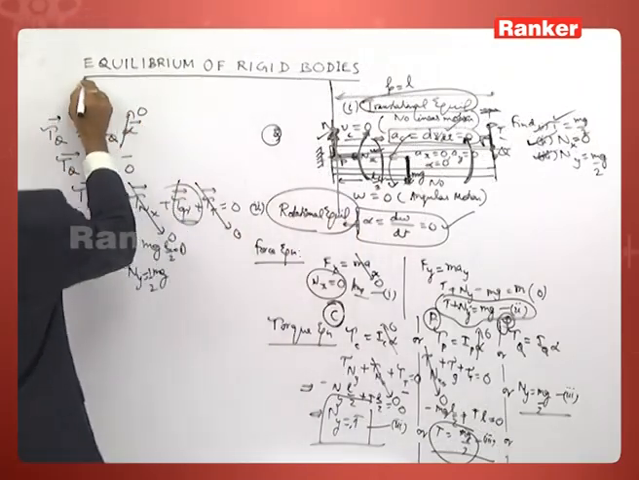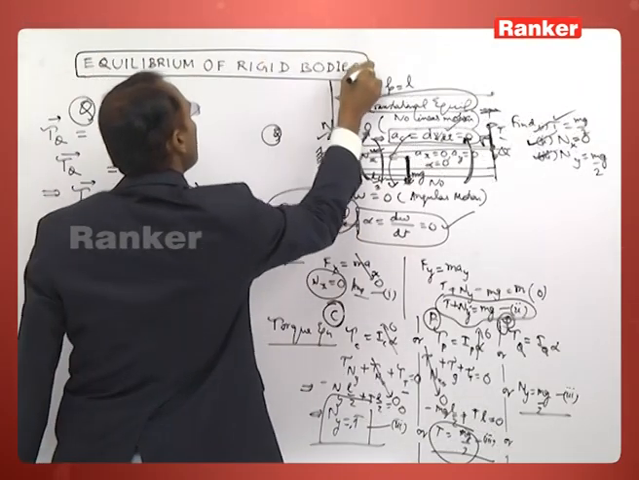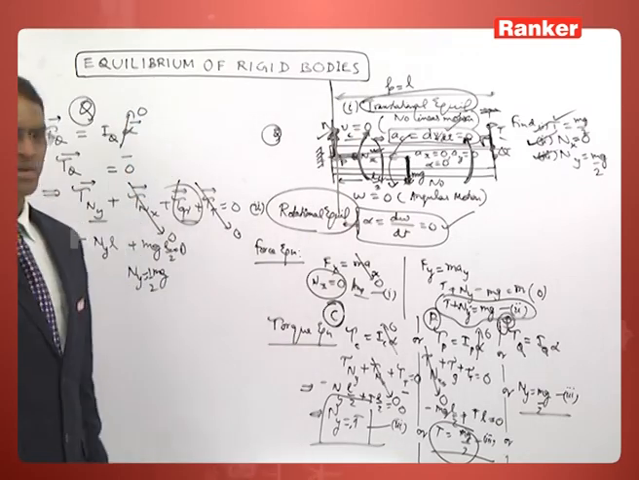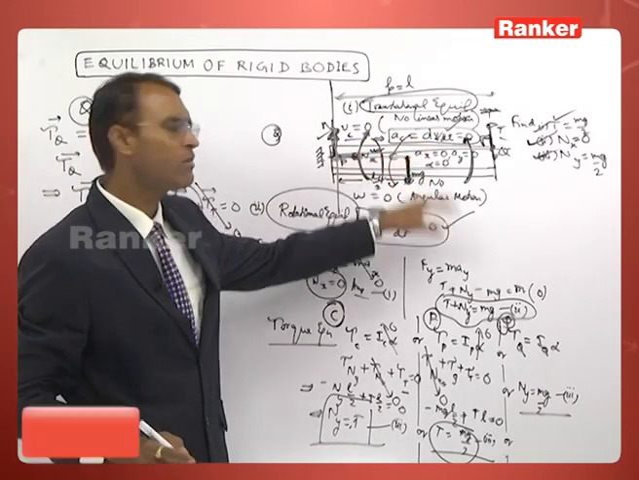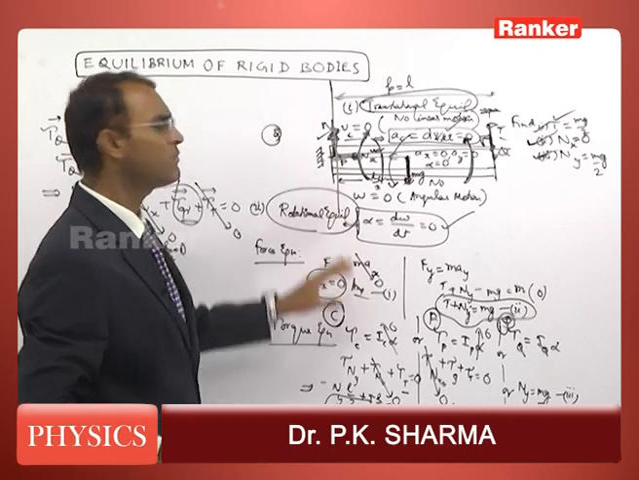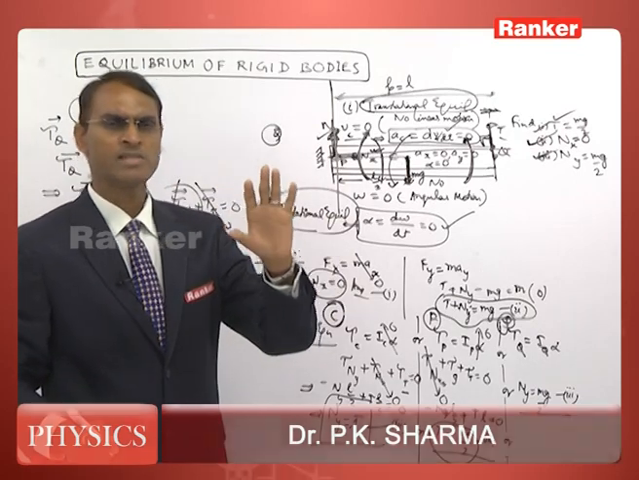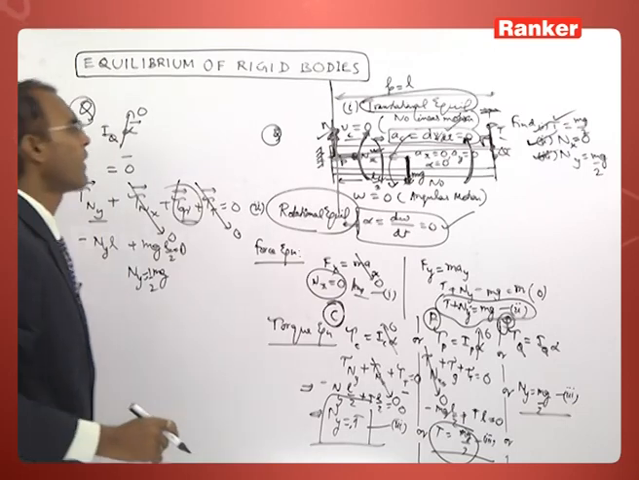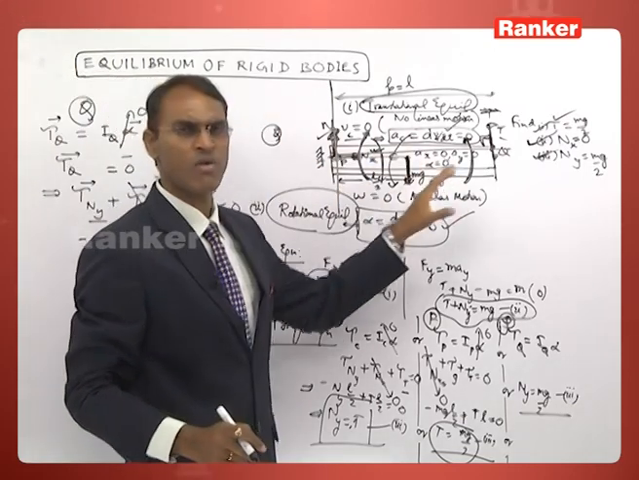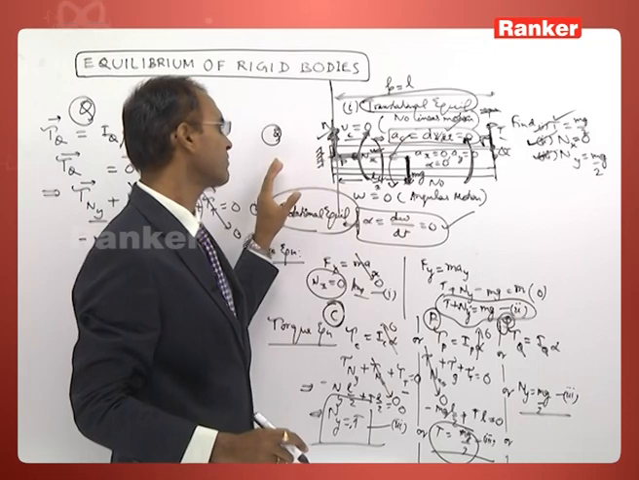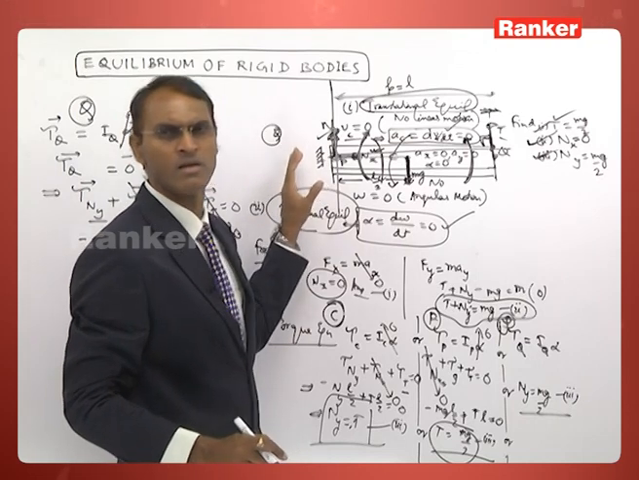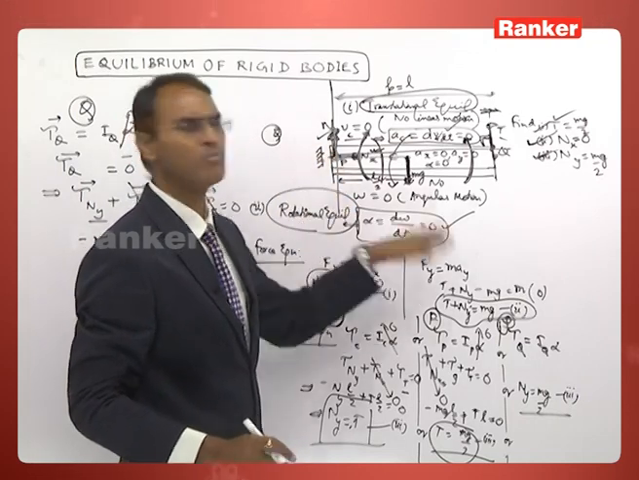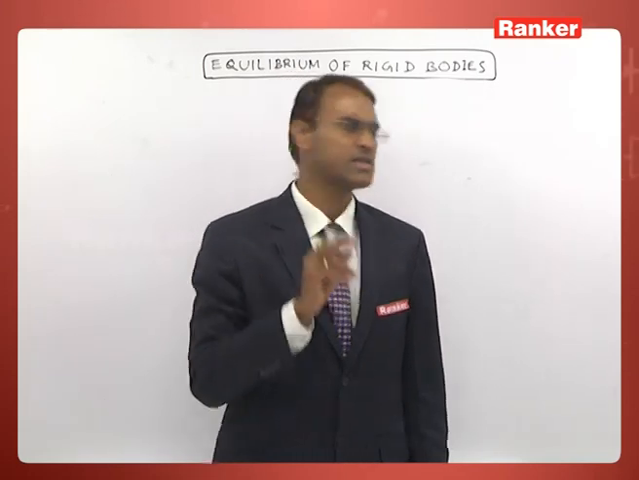The context is equilibrium of rigid body. For translational equilibrium, center of mass acceleration must be 0. For rotational equilibrium, the angular acceleration of the rod will be 0. So for this, net force acting on the body will be 0, and net torque acting on the body will be 0 about any point. Let us take the next example.